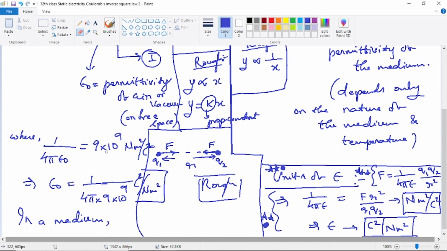So 1 by 4 pi epsilon naught is what? 9 into 10 power 9 Newton meter square per Coulomb square. Epsilon naught is equal to, from this, epsilon naught is 1 by 4 pi into 9 into 10 power 9 Coulomb square per Newton meter square. So this I'll write a little more neatly. So this is the fair column. So I'm just making it more neat. So Coulomb, just observe here, Coulomb square per Newton meter square.